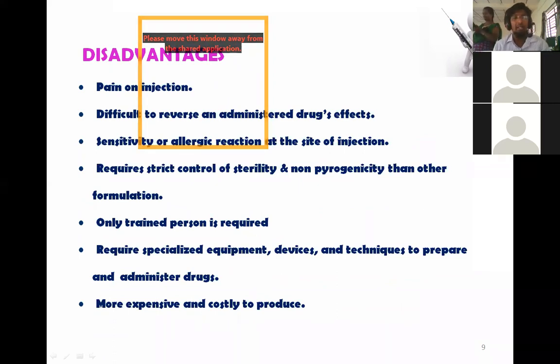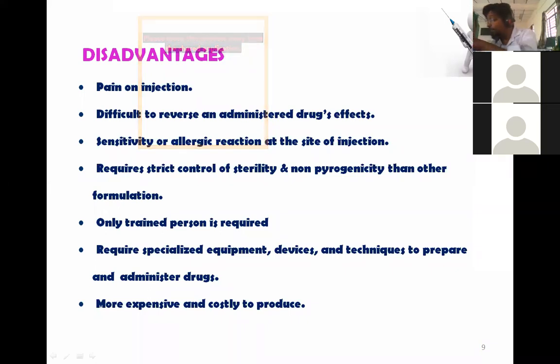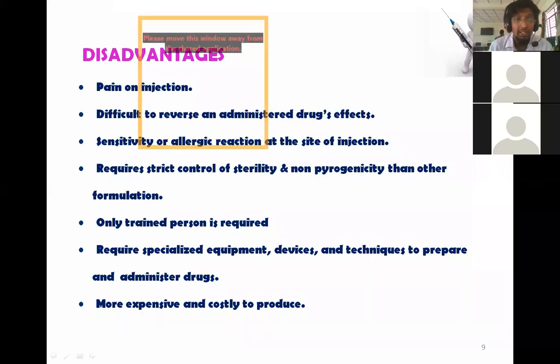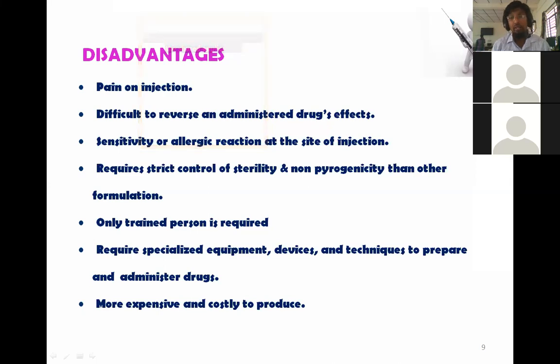The major disadvantage of parenterals is pain on the injection. When you take a parenteral, you will feel pain. That's the major problem. Second, it's difficult to reverse an administered drug effect. Then there is sensitivity to allergic reactions at the site of injection. Then it requires strict control of sterility and non-pyrogenicity compared to other formulations. So you need to maintain these formulations free from pyrogens, and strict control of sterility is one of the limitations.